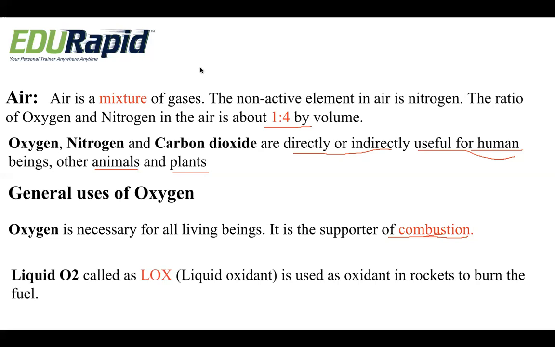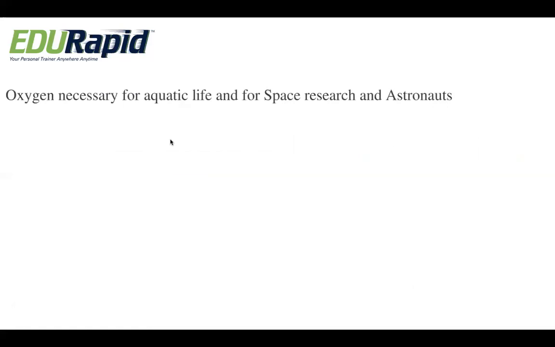Secondly, liquid oxygen, which is also called liquid oxidant, is used as an oxidant in rockets to burn the fuel. Yes, it is commercially used in rockets to burn the fuel as a liquid oxidant. Oxygen is necessary for aquatic life and for space research and astronauts.